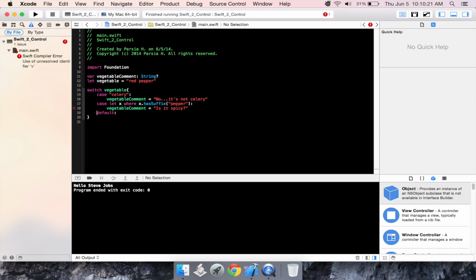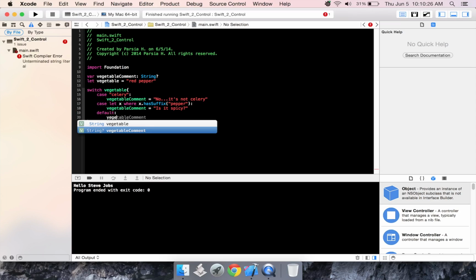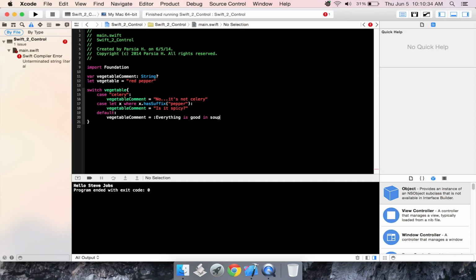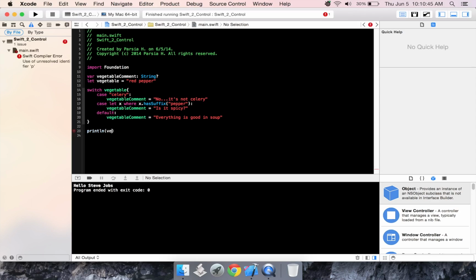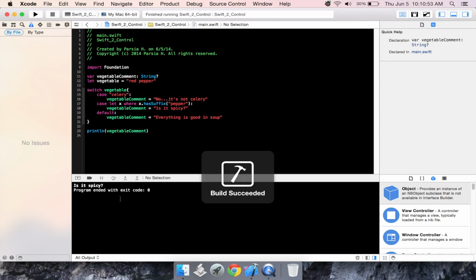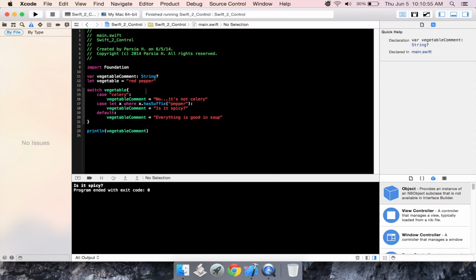which is what? Vegetable comment will be equal to everything is good in soup. Now I have to change this because I screwed it up and I put a colon instead of quotation mark. Alright. Now let's println. Let's put in vegetable comment. Now if we run the program, we'll get, is it spicy? Because vegetable was equal to red pepper, and it does have the suffix of pepper.